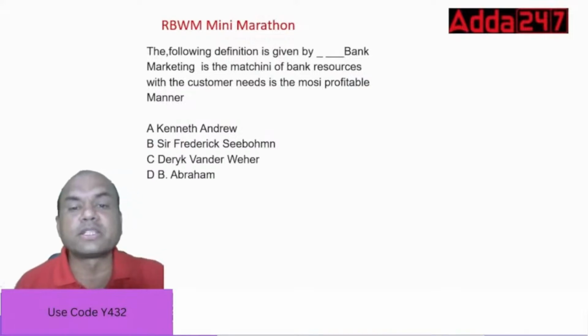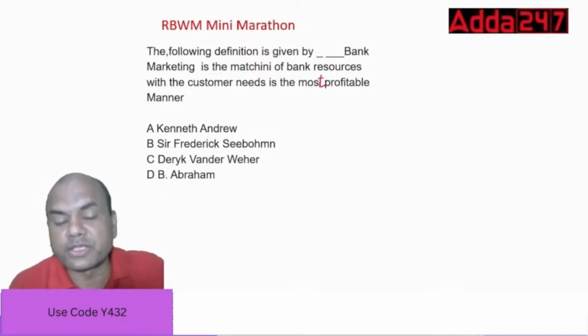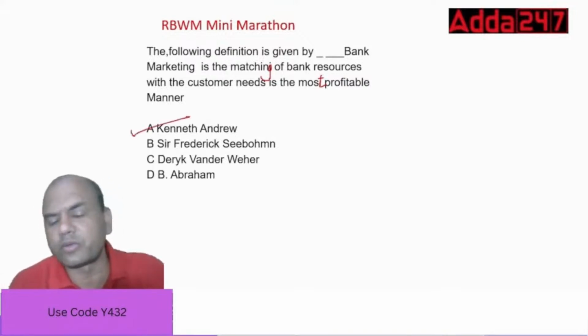The following is the definition given by dash bank. Bank marketing is matching the bank's resources with the customer's needs in the most profitable manner. So, which is the definition given? Who gave this definition? It was given by a difficult one. It is Kenneth Andrew. Kenneth Andrew gave this: matching of bank resources with the customer needs in the most profitable manner.